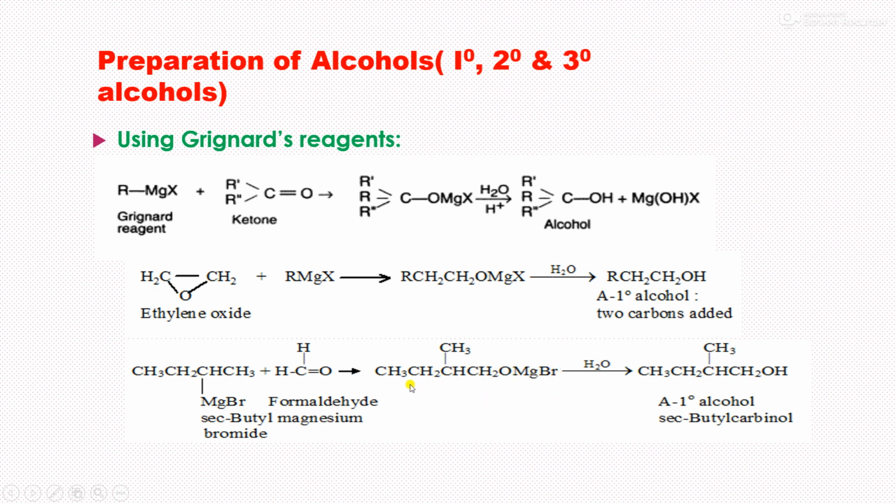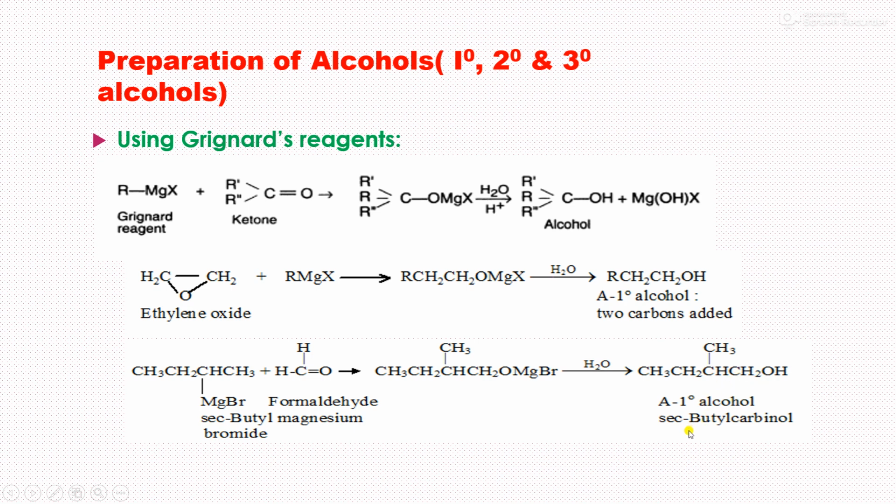This is the complex. Actually, it should be shown in square brackets. I forgot to keep it in square brackets, but assume that it is, because it is an unstable complex. So upon hydrolysis, H2O in the presence of H+, we get this alcohol,